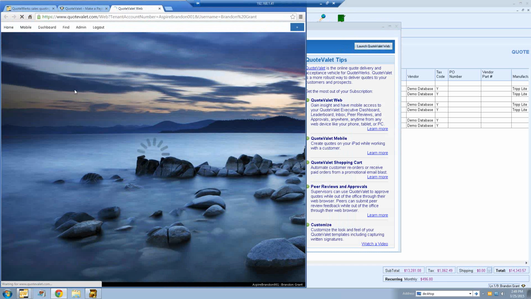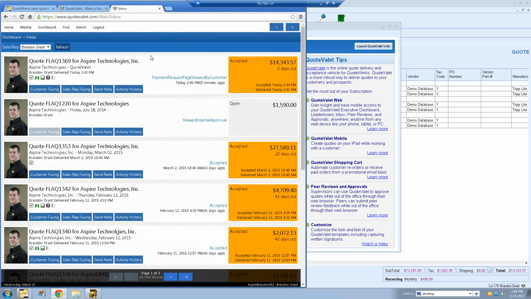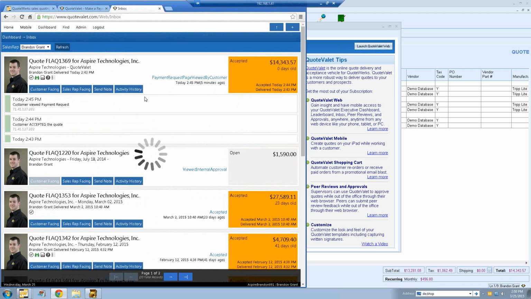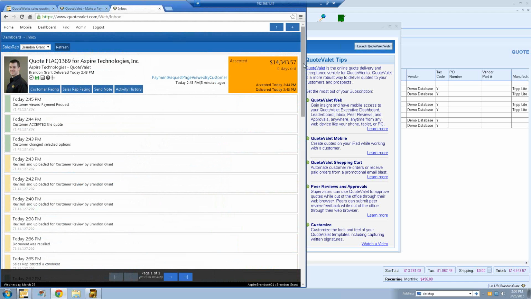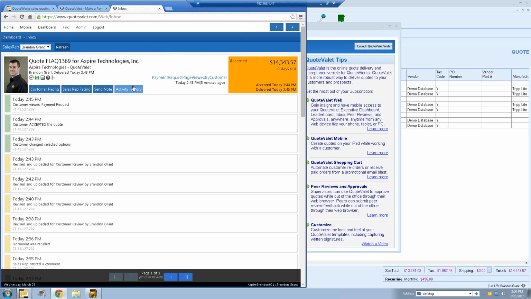So the dashboard is going to have your inbox. So this is an exact copy of your inbox in QuoteValet or in QuoteWerks. So if you wanted to see what's going on with your documents, but you're out of the office, maybe you're on vacation or you're just on a plane somewhere and you don't have access to QuoteWerks, you can log into QuoteValet Web and you can actually see what's going on with your inbox. You'll be able to see the customer-facing side of things, the sales rep-facing side. You can send a note, which brings up an email window, so you can actually email through here. So if you need to send a note to a customer or to another user in QuoteWerks, you can do that. You can also view the activity history here. So if you're curious about what the customer's done recently since the last time you checked in, you can actually see all that activity through here.